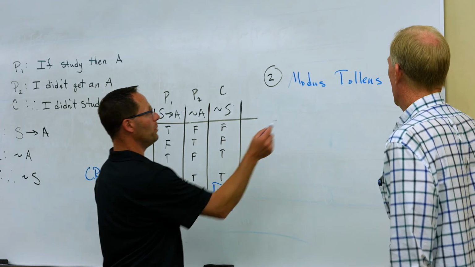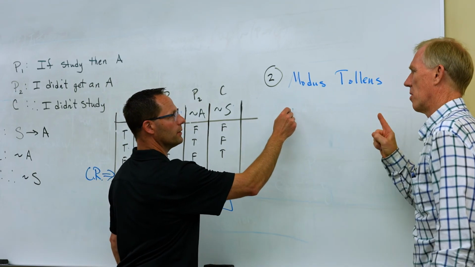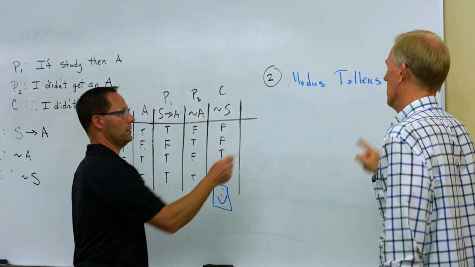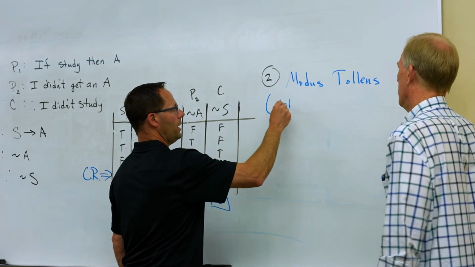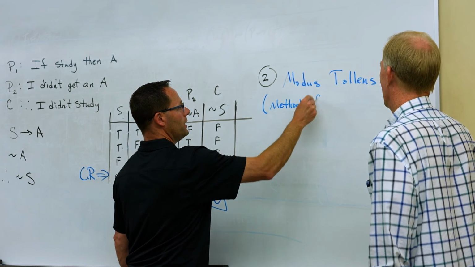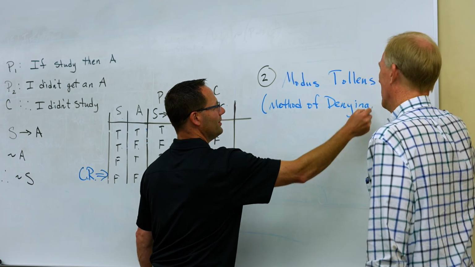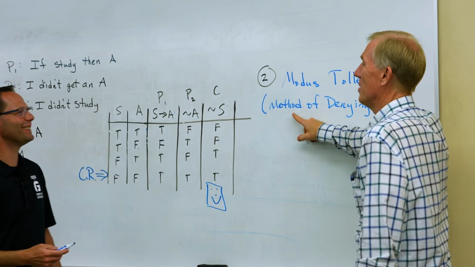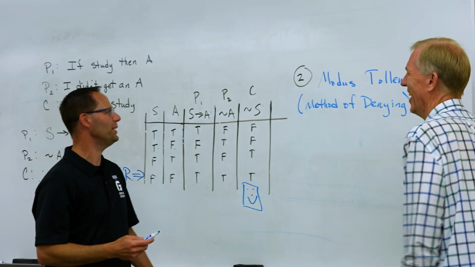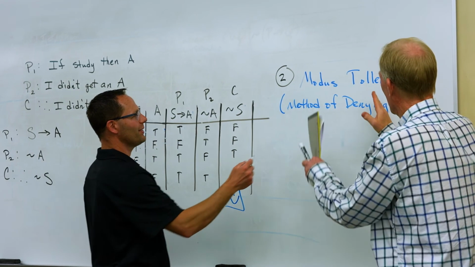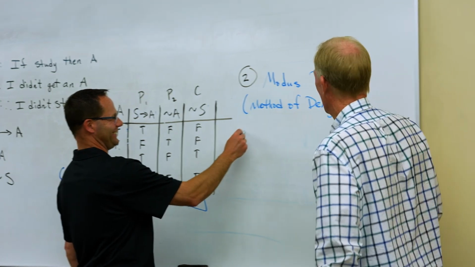The other one was the method of affirming. What's this one called? This is called the method of denying. Okay, so we'll say that too. I'm thinking that tollens means denying in Latin. Modus must mean method. I'm good at translating languages if you just line them up right under each other.